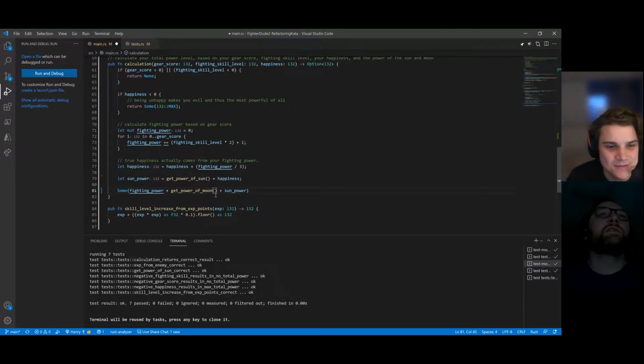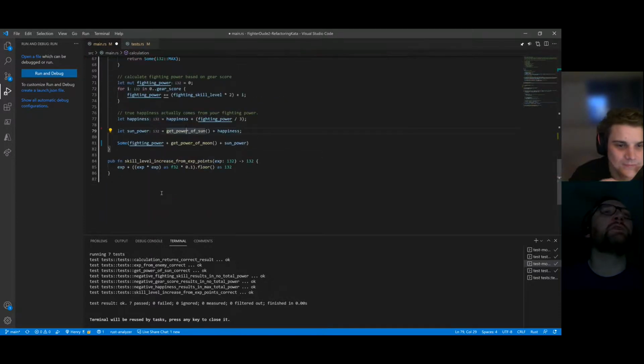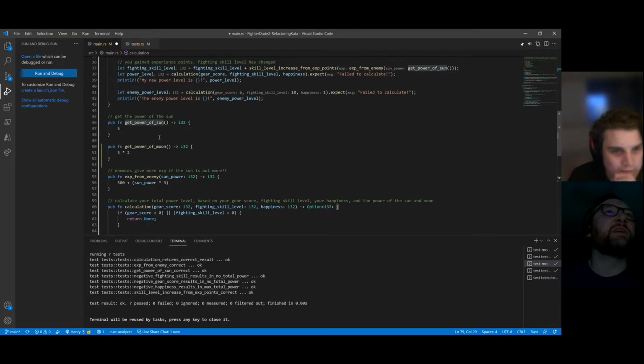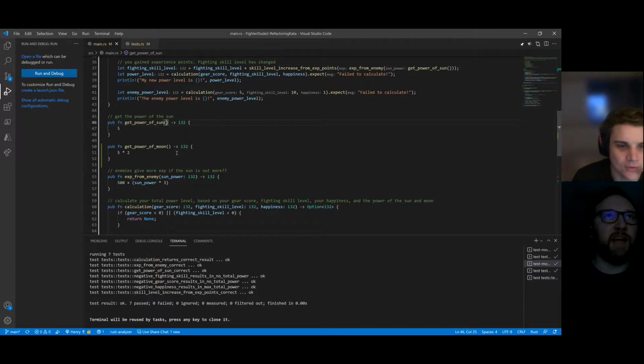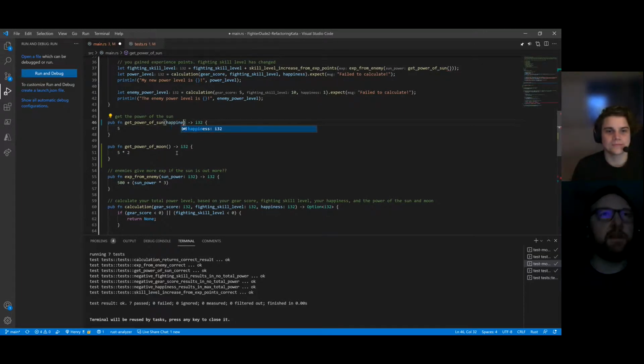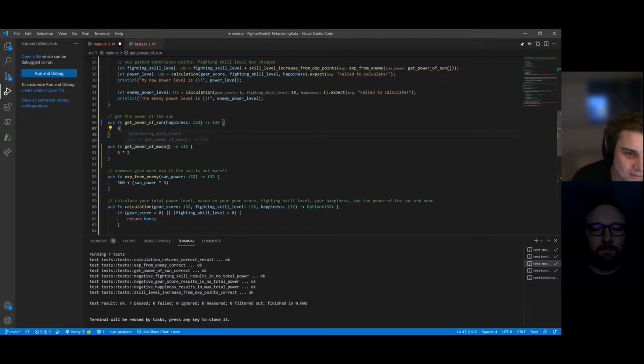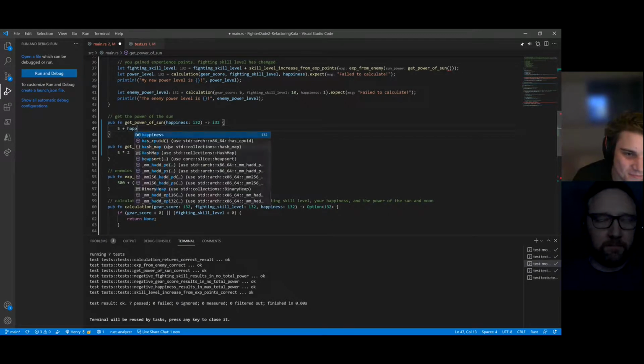Cool. Okay. So tell me what we're going to do. Let's go to the declaration of get power of sun. I'm trying to change file, but I'm already in the file. Okay, get power of sun. And let's add a parameter to it, an I32 for happiness. So that's happiness colon. Oh, it was prompting me. I32. Okay. And we're just going to add that to 5.